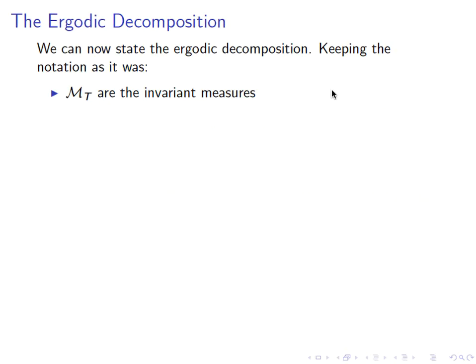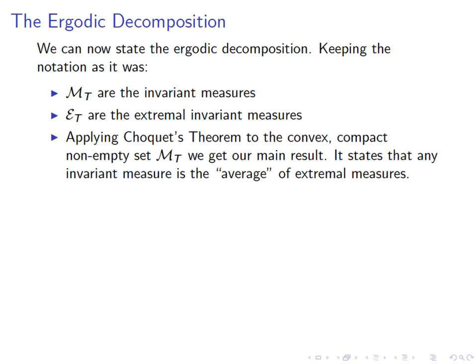Okay, so we finished today's lecture, which was titled Invariant Measures, because the main thing was proving that invariant measures exist, by applying Choquet's theorem now to the invariant measures M sub T. What do we know about M sub T? We know that M sub T is a compact, convex, and non-empty set. E sub T is the set of extremal invariant measures. Applying Choquet's theorem tells us that any point in M sub T is...